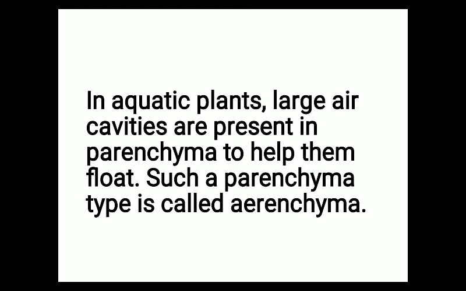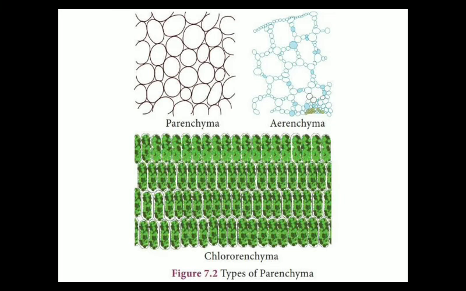Now in aquatic plants, large air cavities are present in parenchyma to help them float. Such a parenchyma type is called aerenchyma. In some aquatic plants, the parenchymatous tissue transforms into aerenchyma.